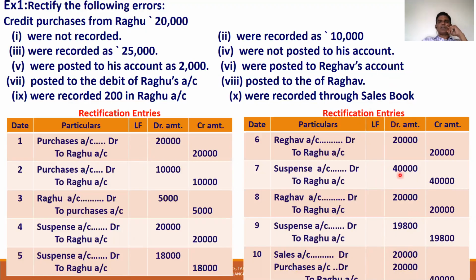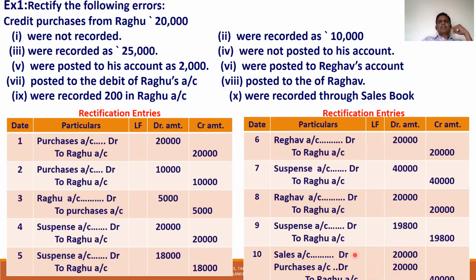And the actual entry is purchase. Purchase account is debited 20,000. Raghu account is credited 20,000. So Raghu account is credited two times. One time to compensate the wrong debit of 20,000, and one time the actual credit of 20,000. Total 40,000 is credited. And to compensate the sales account wrong credit of 20,000, sales account is debited, and the purchase account actually 20,000 debited.